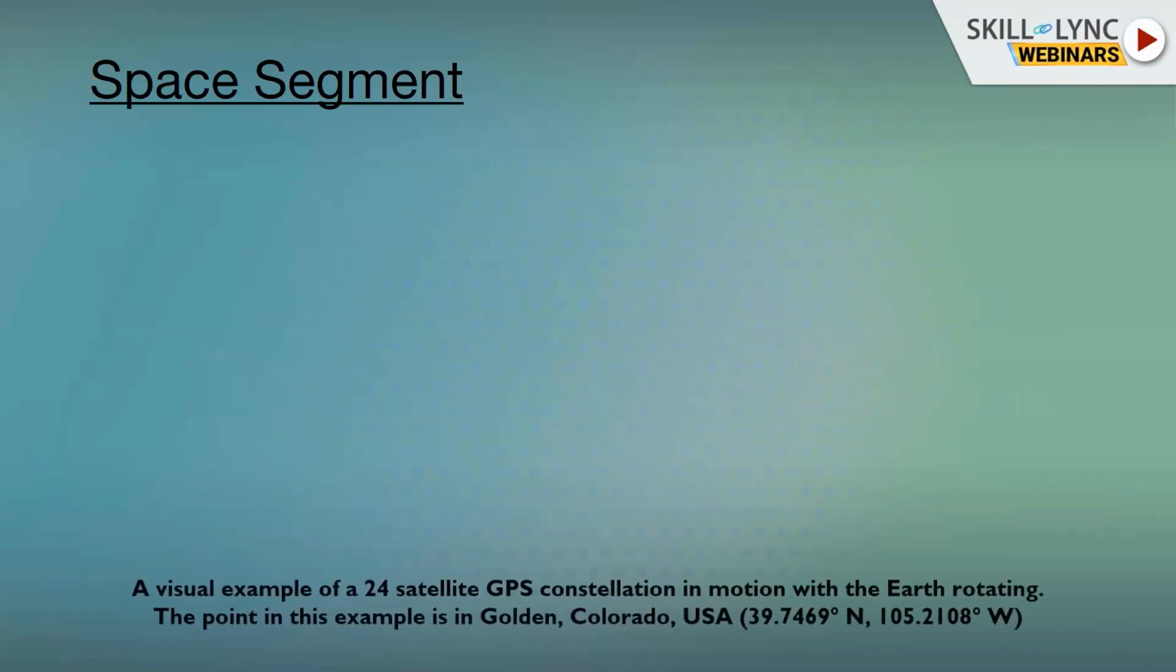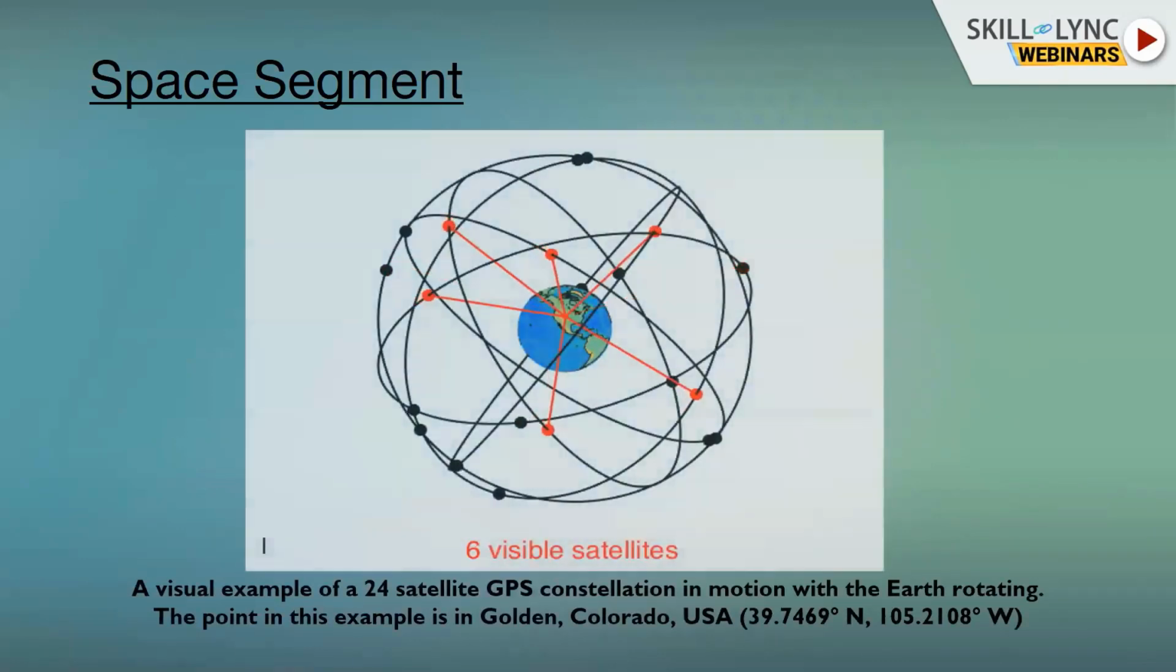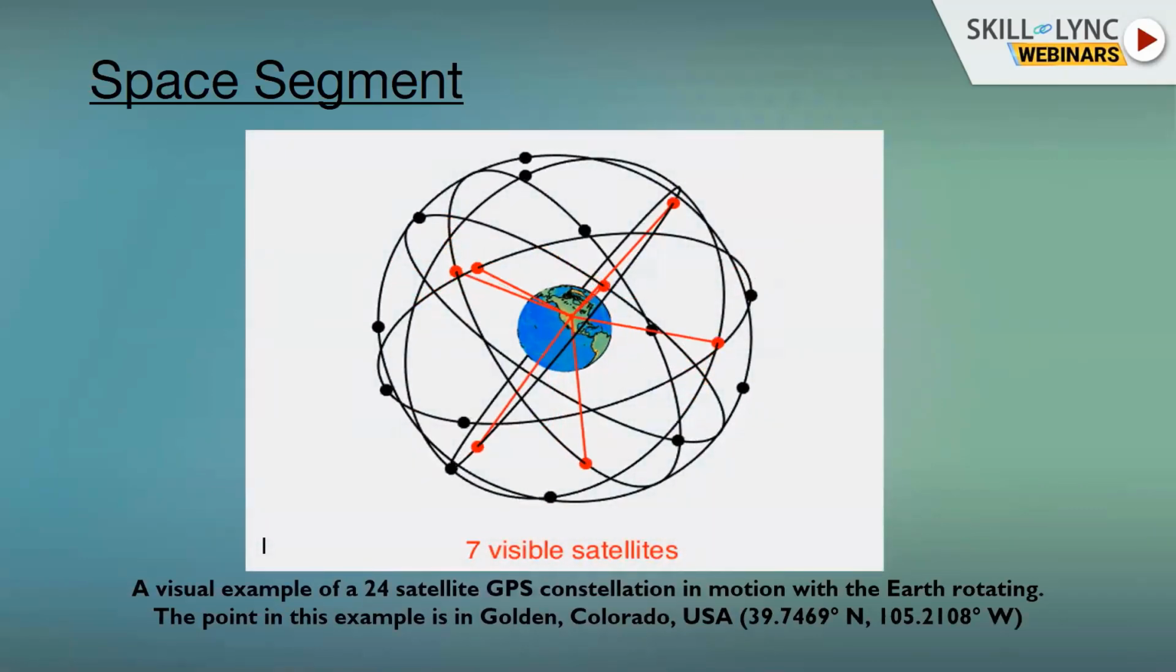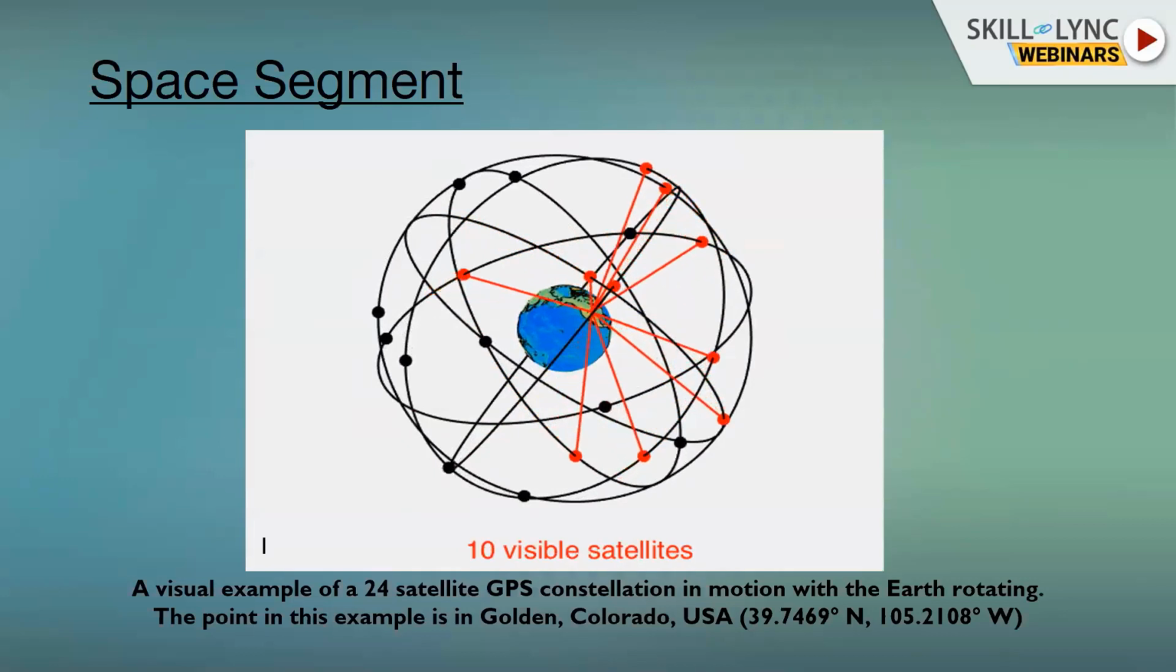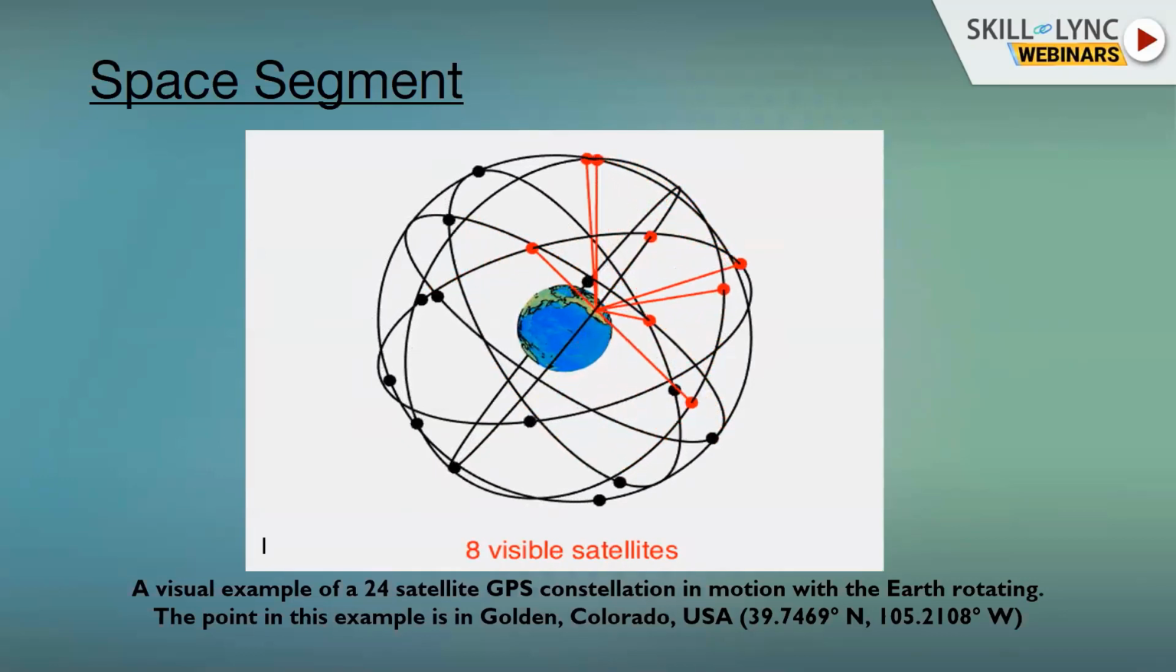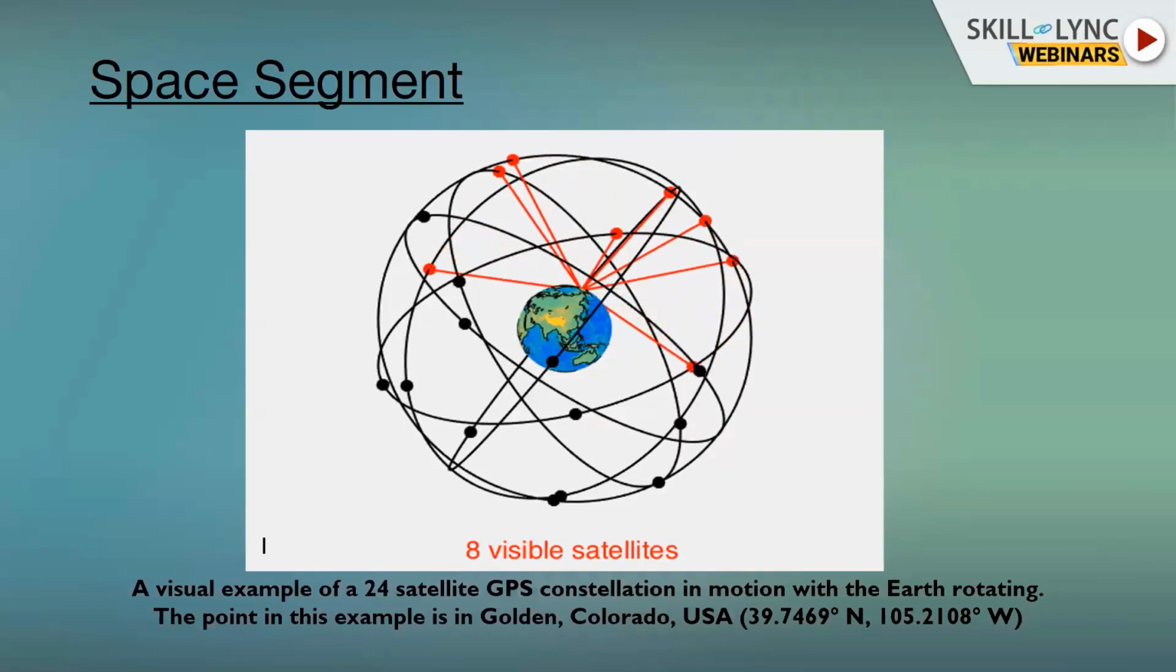I will give you a picture of how the satellites are revolving. Look at it here. It is a visual example of a 24-satellite GPS constellation in motion with the Earth rotating. So Earth is not fixed. The point in this example is Golden, Colorado in the USA. You can see that at different moments, a different number of satellites are visible from that particular location. And you won't find at any point that fewer than 4 satellites are visible. So a minimum of 4 will be there, and more than 4 is also possible.